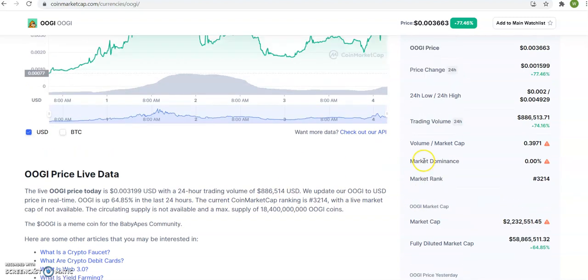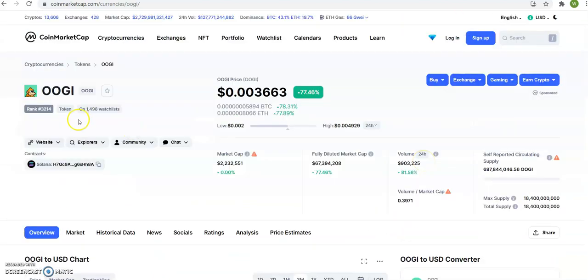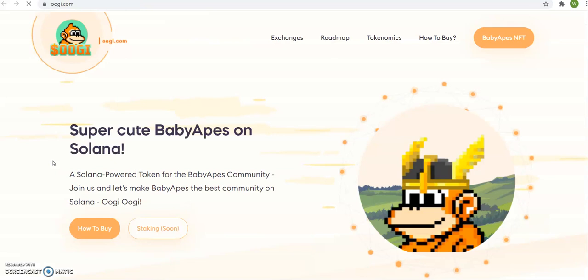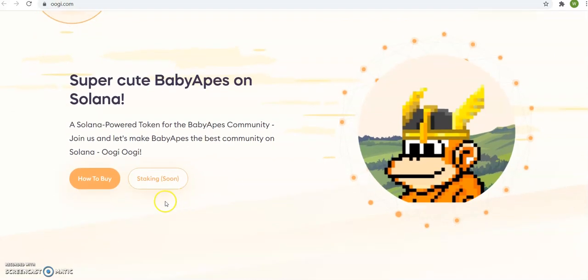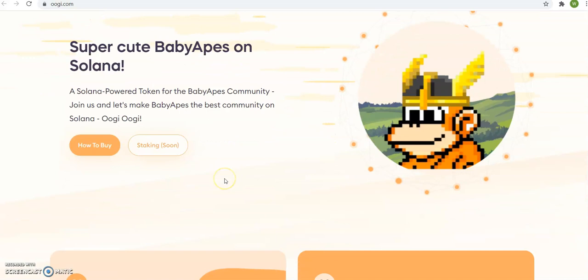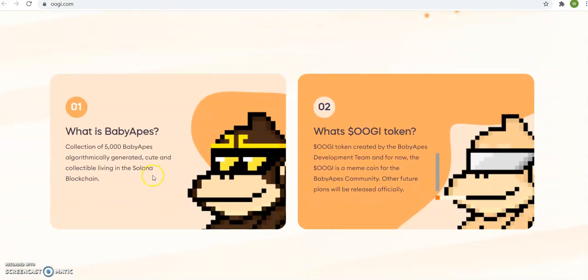So let's look at what OOGI is. So here's the website, OOGI.com. Super cute baby apes on Solana. Token for the baby apes community. Join. Let's make baby apes. How to buy. Staking soon. Okay, what is baby apes?